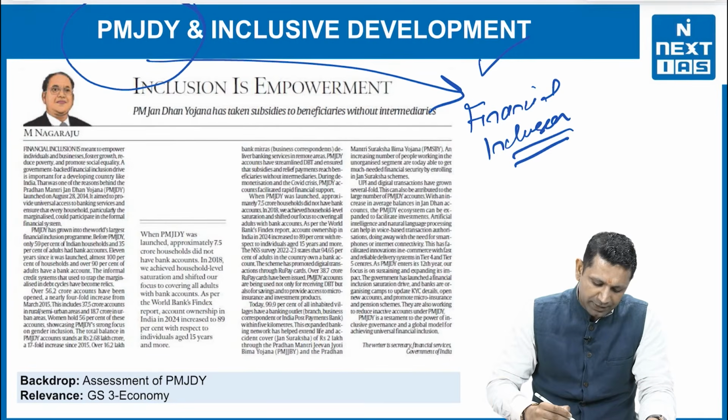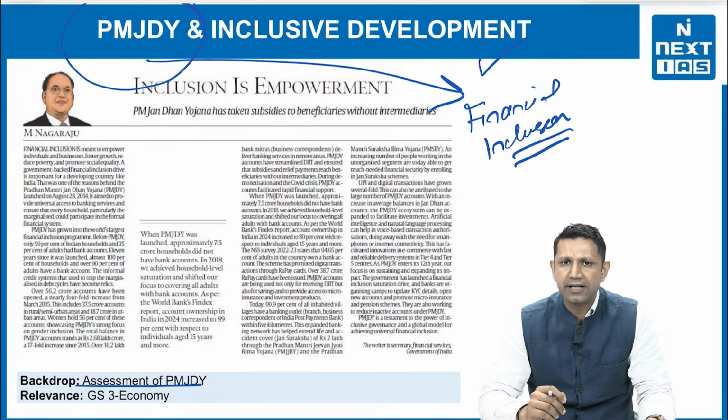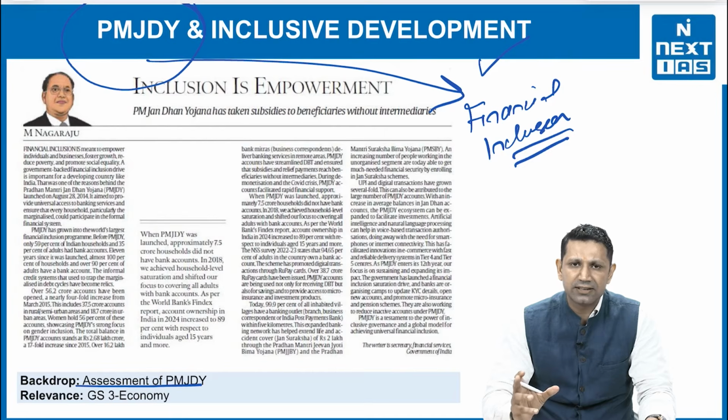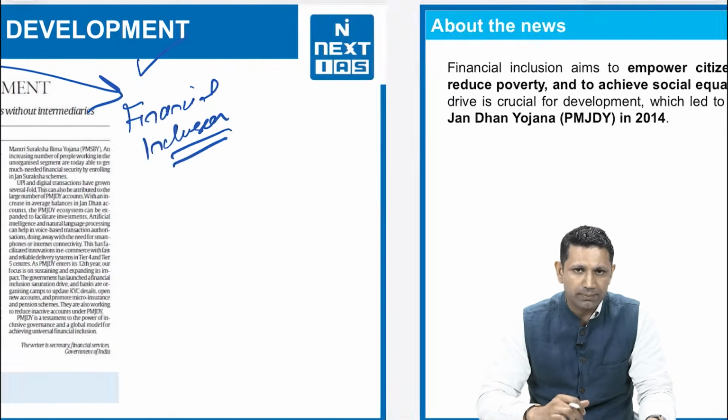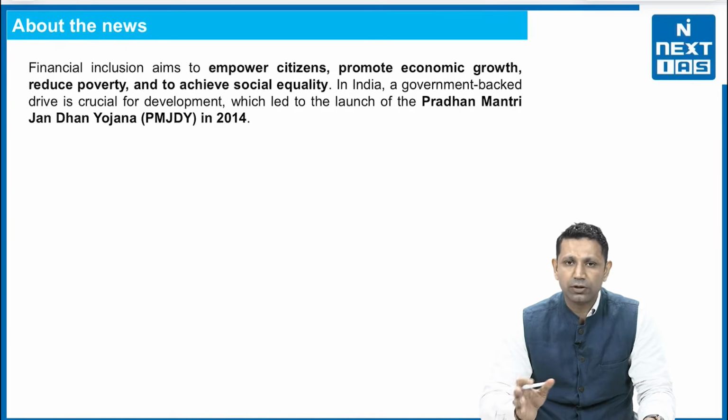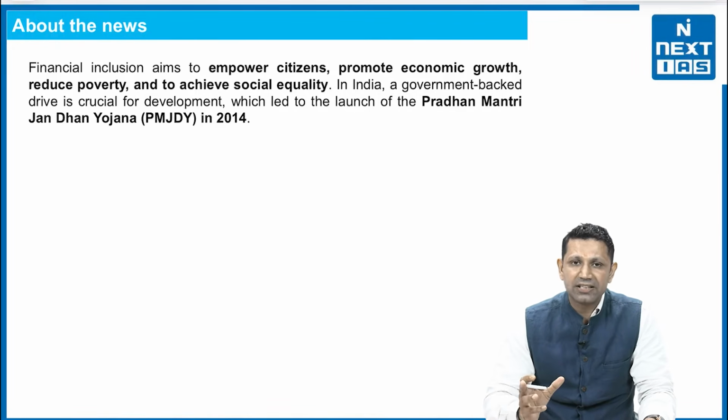So, this topic is in the backdrop of the assessment of the PMJDY. Basically, we are analyzing the scheme, how it has been impactful, what it has done, and what else should have been done. Next, it is relevant from the GS paper 3 in the economy paper. So, let's see what the news is about. First of all, what is financial inclusion?